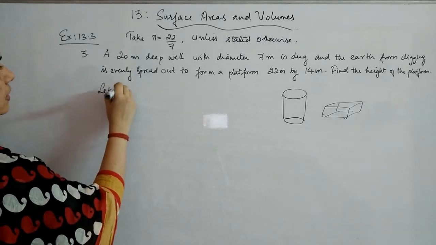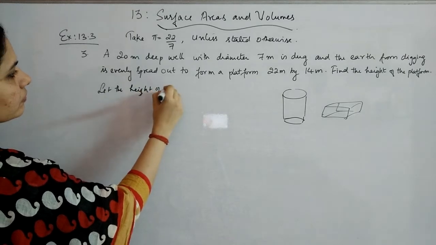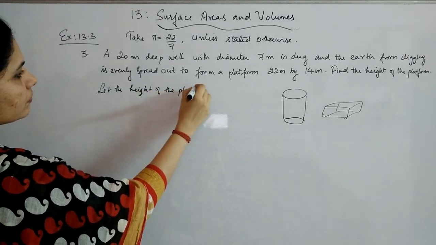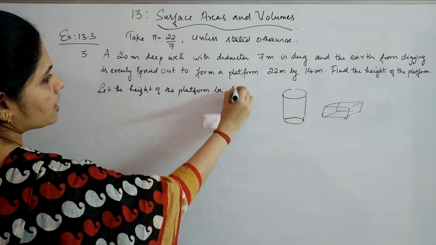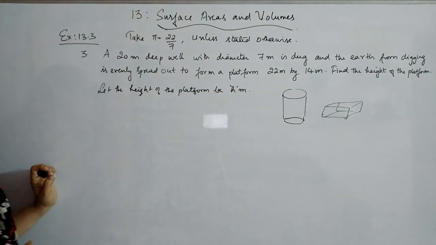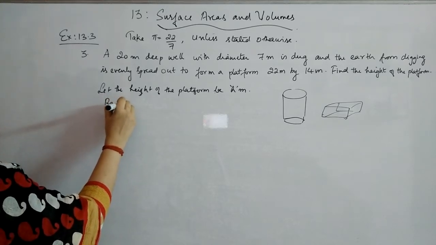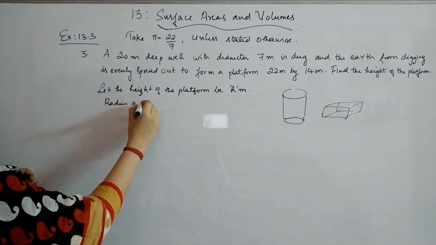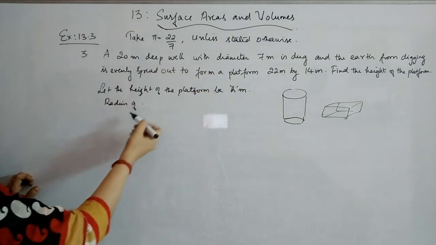So let the height of the platform be h meters. Okay, now what is given? This is given as the well's diameter, so we have to find out the radius.